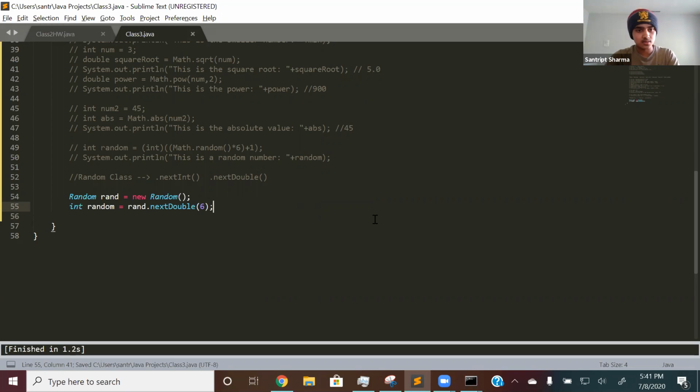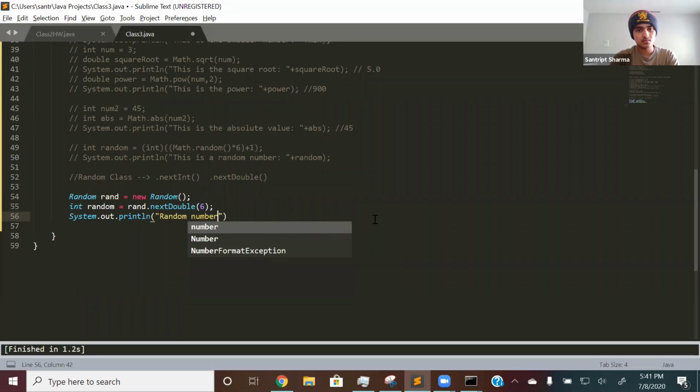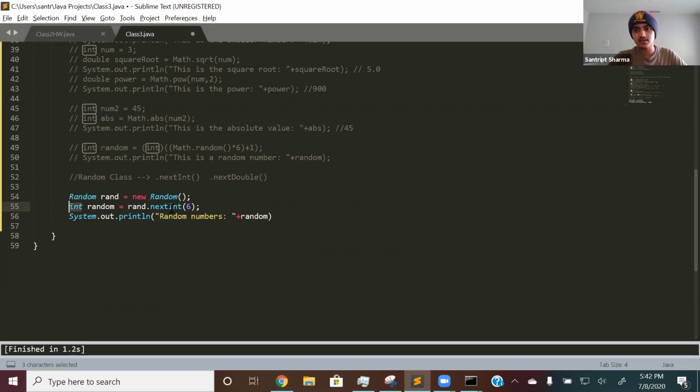So if I run this, or actually let me print it out. System.out.println random numbers. Then random. Oh wait, not nextDouble, my bad. nextInt. Yeah, because it's an integer. So int random is equal to rand.nextInt, and then inside is the parameter, which is like the fixed end range, or the end value. So from 0 to 6.